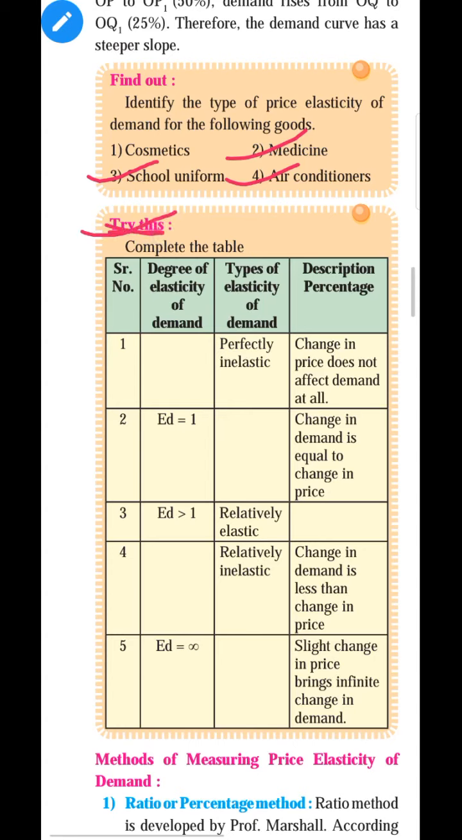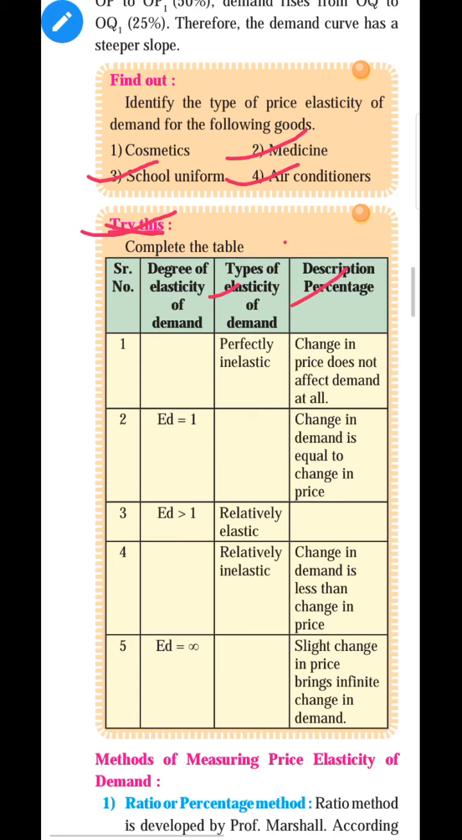So you can fill these empty boxes by referring to the different types of price elasticity of demand. In the first column, the serial numbers are given: 1, 2, 3, 4, 5. In the second column, the degree of responsiveness is given, that is, the coefficient value. Coefficient value means ED is equal to what. In the third column, the types of price elasticity of demand are given, and in the fourth column, the explanation, a proper description, is given.